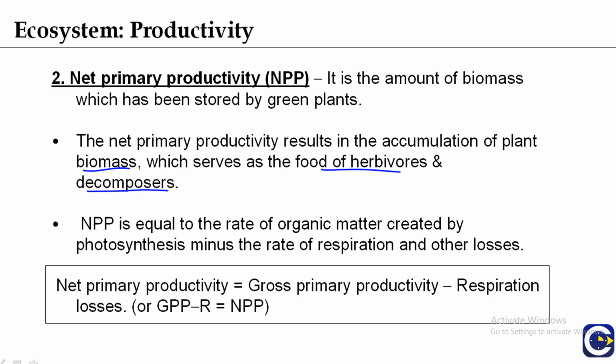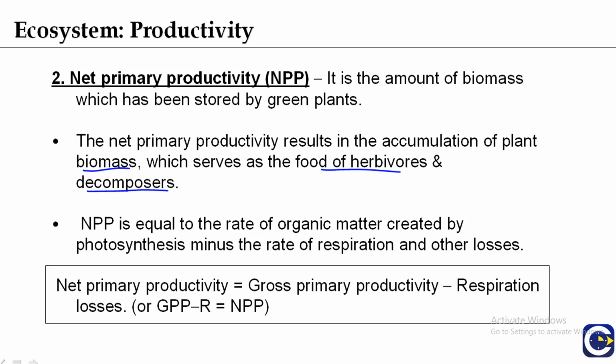Once the biomass is generated by a plant, some of the biomass or the energy is lost during the process of respiration. Some assimilated carbon breaks down and returns to the atmosphere during the respiration process. So respiration is the use of biomass to release energy that can be used to do work. So it is returned to the environment as the carbon dioxide that had been removed by photosynthesis.